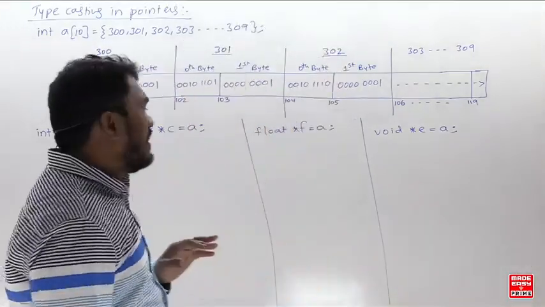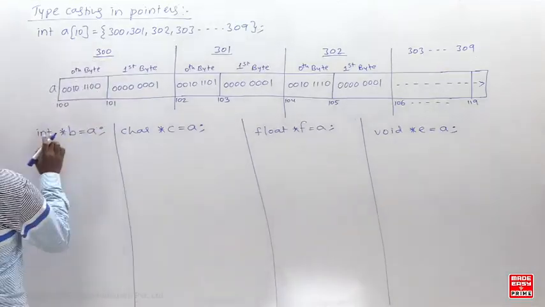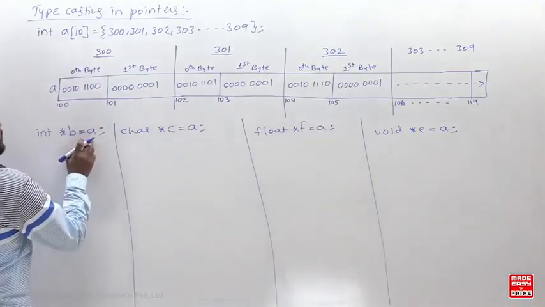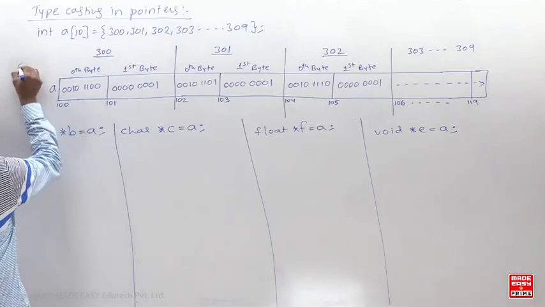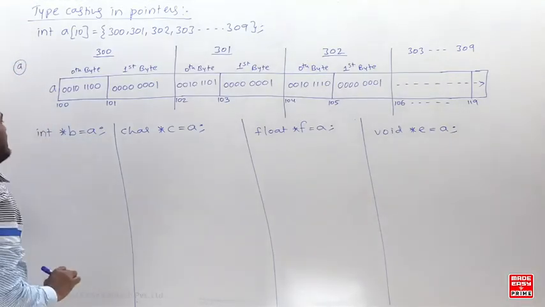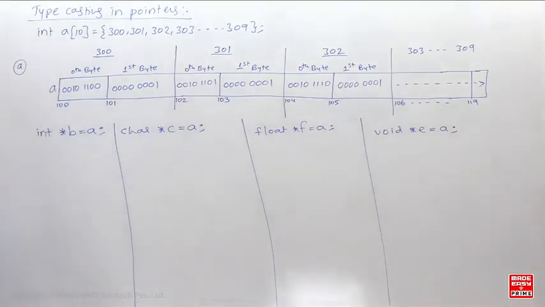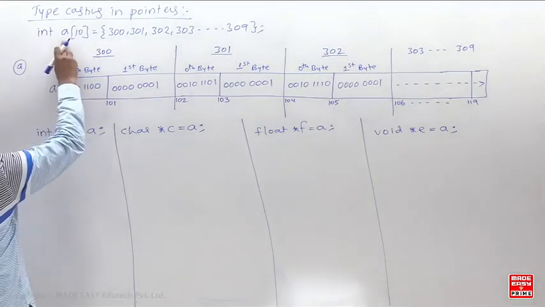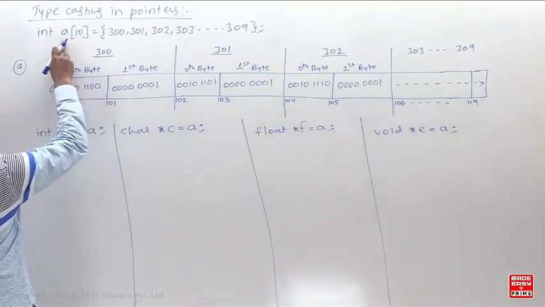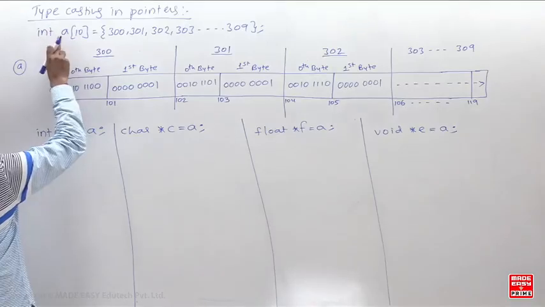Is that clear? So come back to this: int star b equal to a. Now tell me what is a here. A means what? Listen carefully. A means the array name without subscript. Array name without subscript will contain what? The base address.